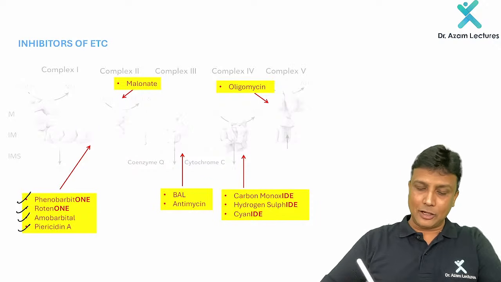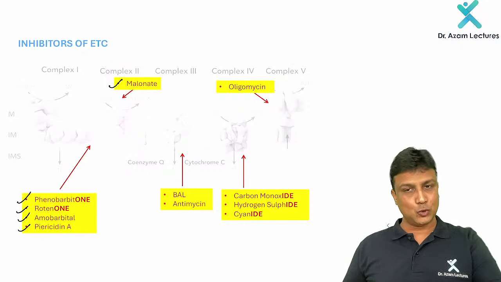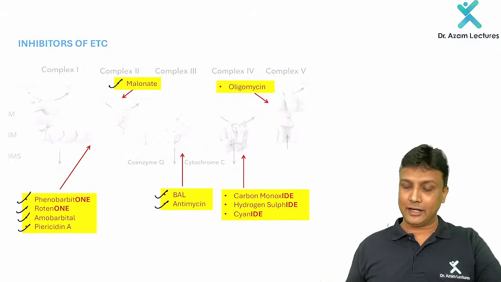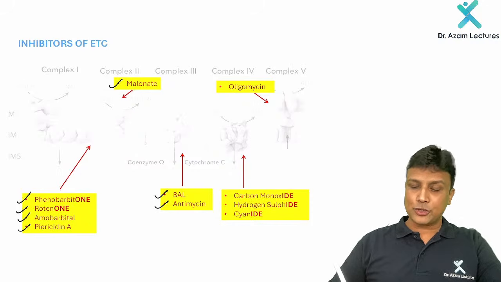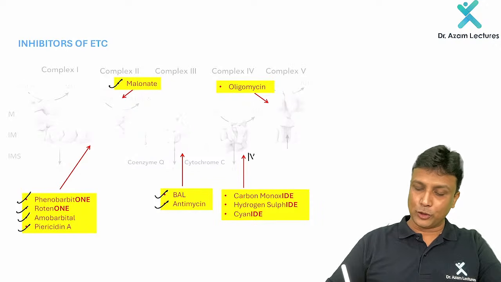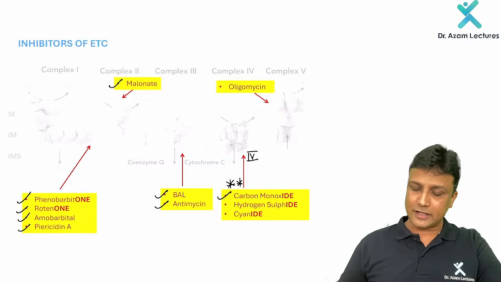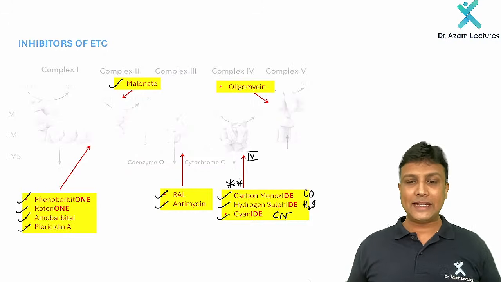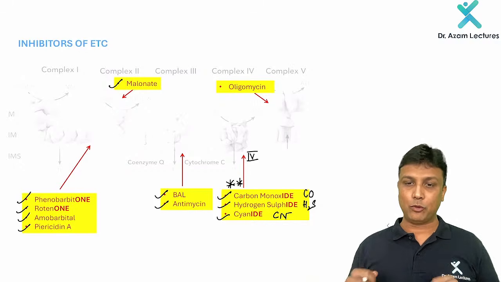Then malonate is going to inhibit complex number 2. Complex number 3 will be inhibited by British anti-Lewisite and antimycin. And then the most important one, complex number 4, my dear friends. Complex number 4 will be inhibited by carbon monoxide, hydrogen sulfide and cyanide. I repeat again: carbon monoxide, hydrogen sulfide and cyanide. This question has already been given repeatedly in your FMG exam. Please remember that. That is very, very important.